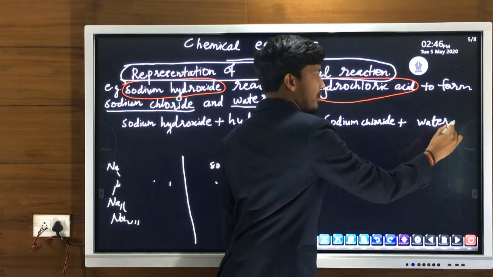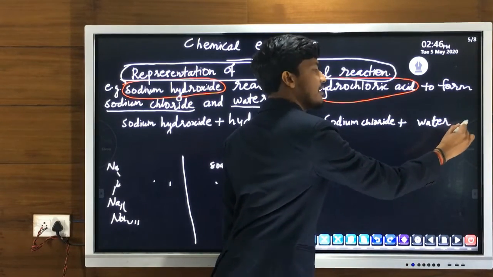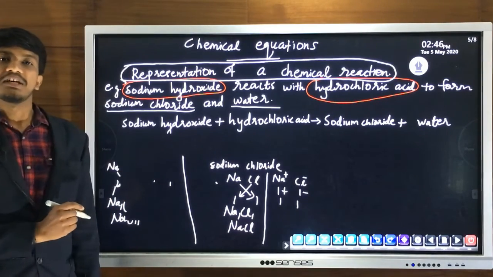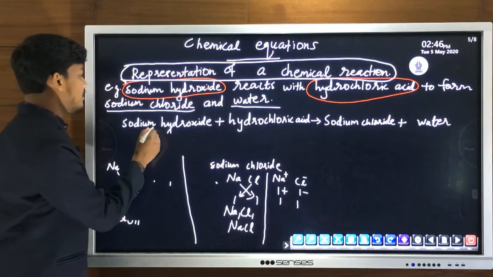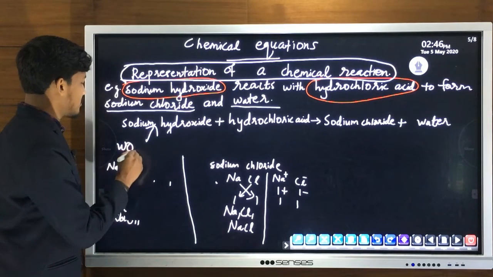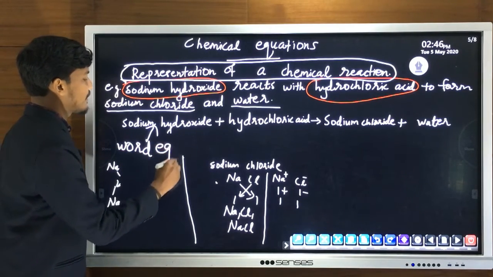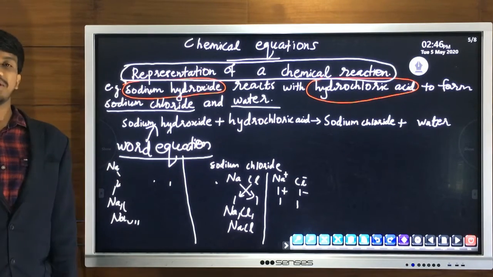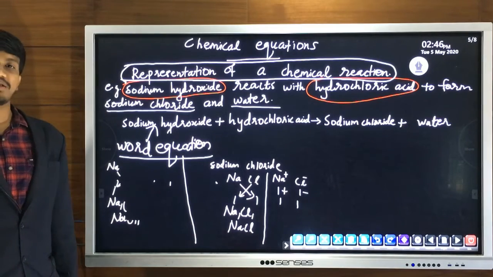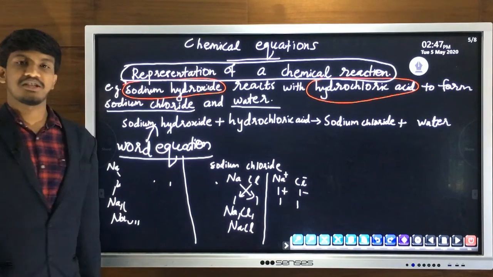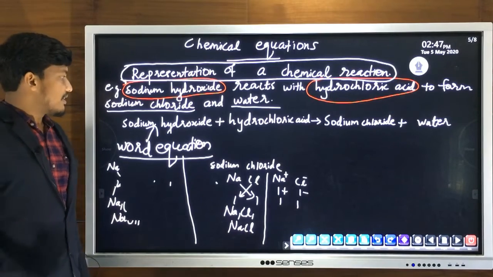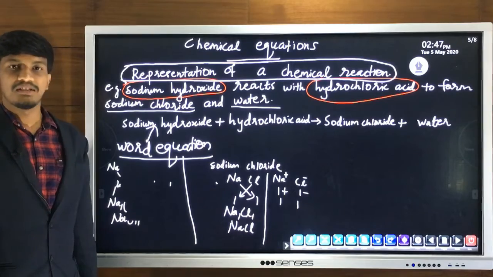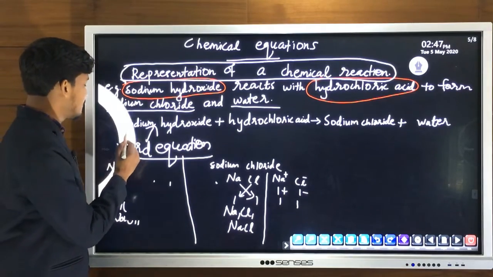Suppose if there is a third product, how will you write? Water plus name of the third product. So like this we can write the equation form. This equation form is called word equation. That is, in a word equation we represent the chemical reaction in the form of words. That is, we write the names of reactants and products in equation form. This equation is called word equation.